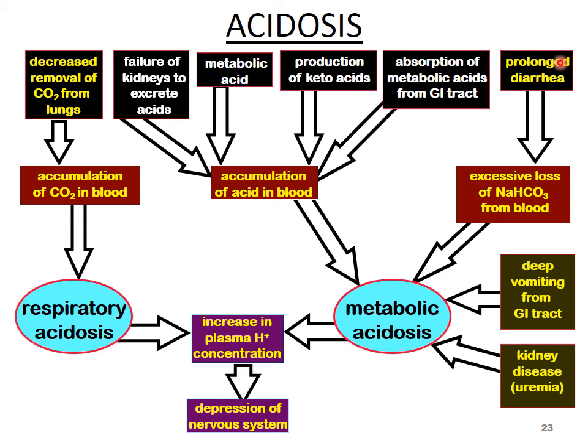Then prolonged diarrhea, with excess loss of sodium bicarbonate from blood, will also cause metabolic acidosis. Deep vomiting may cause metabolic acidosis. Kidney disease or uremia will also cause metabolic acidosis. Because of all this, in respiratory and metabolic acidosis, the H plus ion concentration will increase and there will be depression of the nervous system. So this is the summary of acidosis.